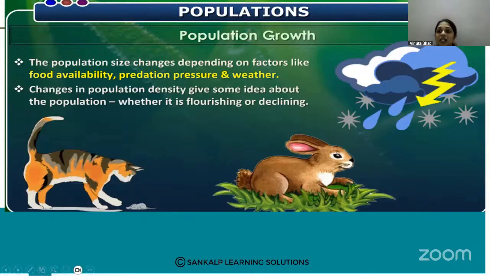It keeps changing with time, depending on various factors like availability of food, predation, pressure and adverse weather. So it is either flourishing or declining. All these factors are responsible for population growth.